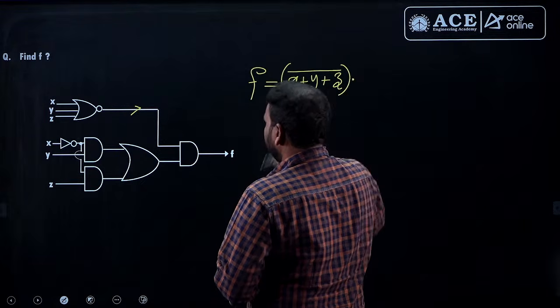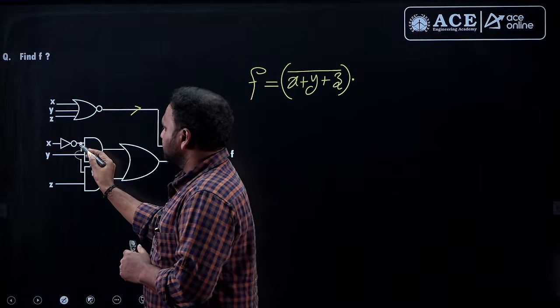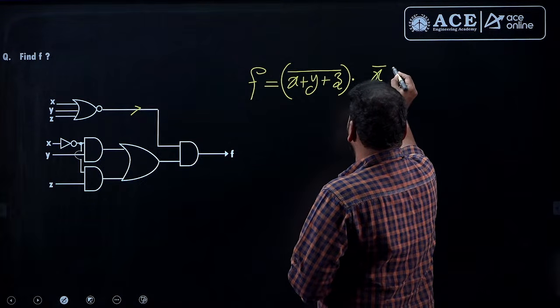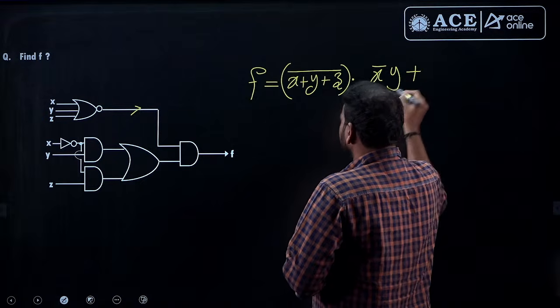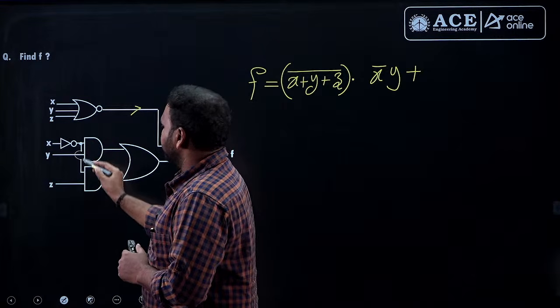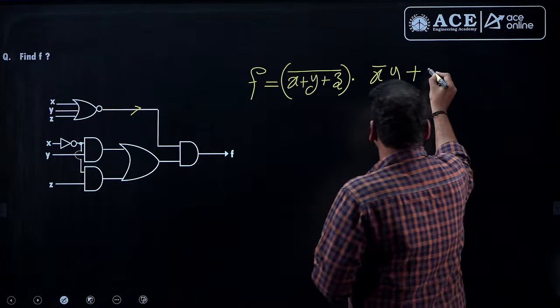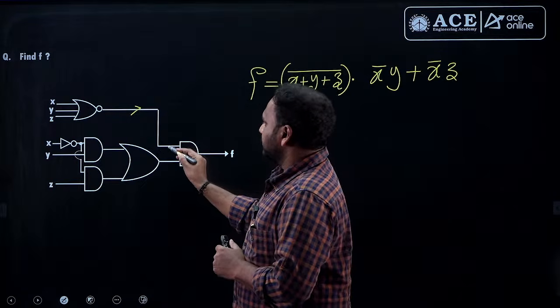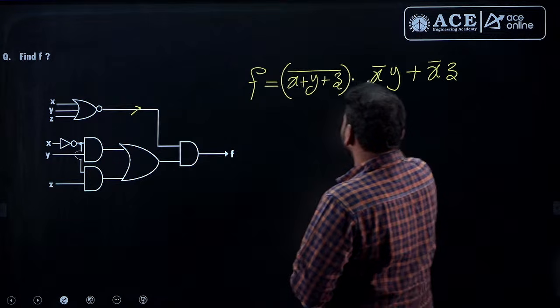Dot. This is x bar y plus again x bar z, x bar z, and these 2 lines are connected to AND gate.